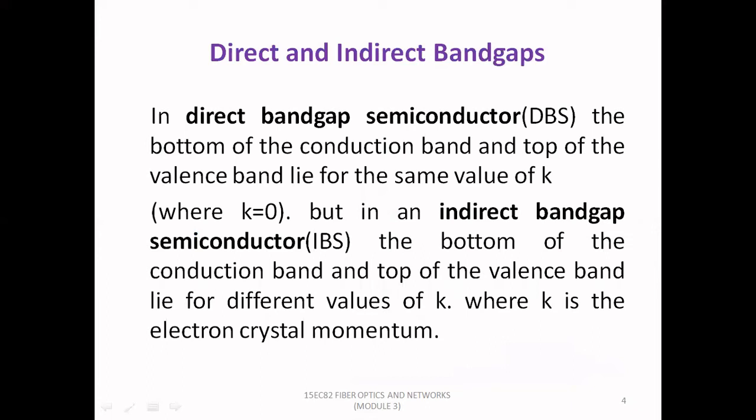Same way, if you take direct band gap semiconductor and indirect band gap semiconductor, direct band gap semiconductor is DBS. In DBS, the bottom of the conduction band and top of the valence band lie for the same value of K, where K is electron crystal momentum and K is equal to 0 with respect to DBS. If you take indirect band gap semiconductor or IBS, the bottom of the conduction band and the top of the valence band lie for different values of K, say other than 0.